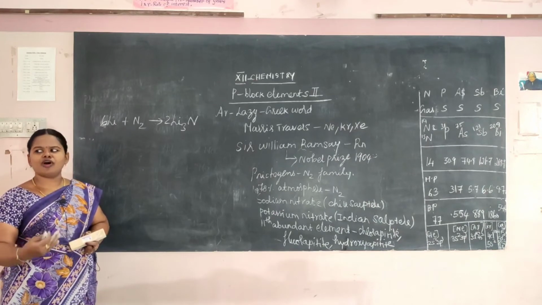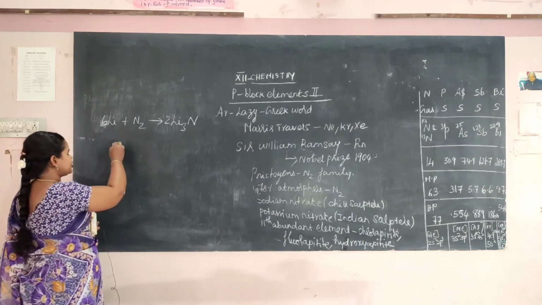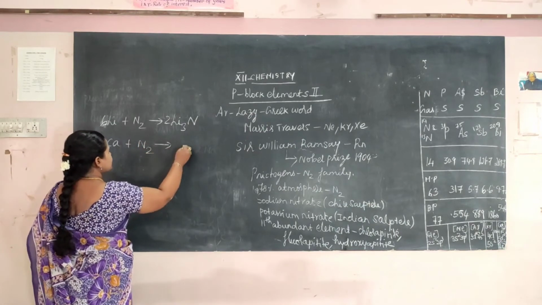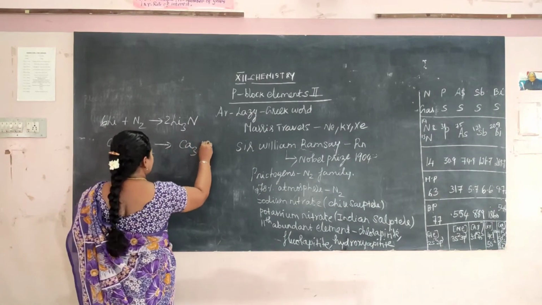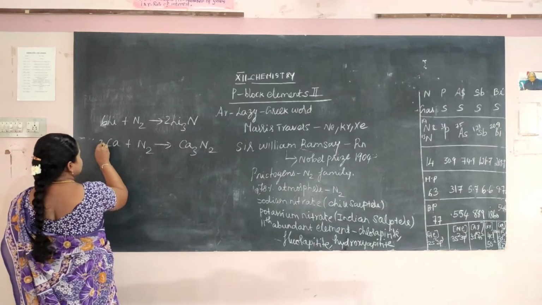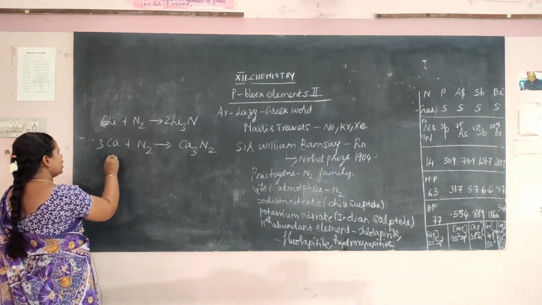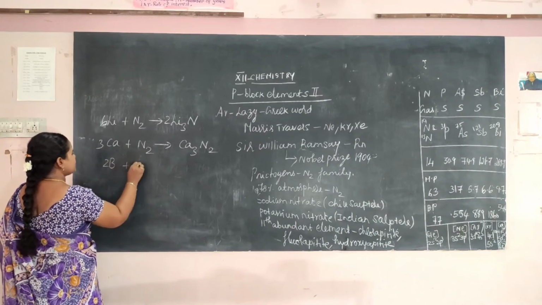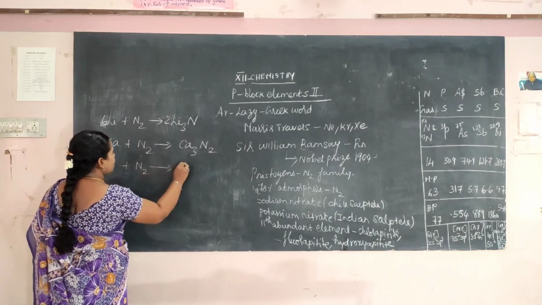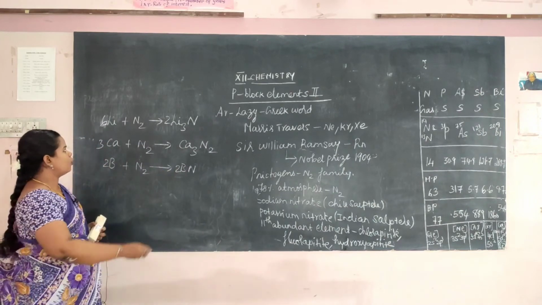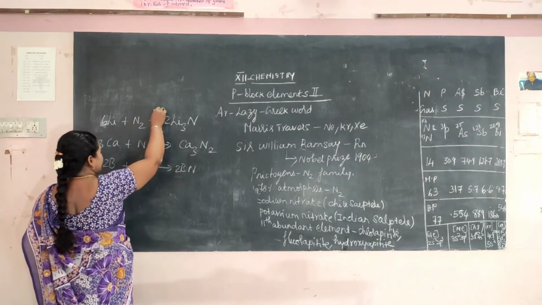Then next it will react with calcium. Calcium plus nitrogen forms calcium nitride. Then it reacts with boron. Boron plus nitrogen forms boron nitride.